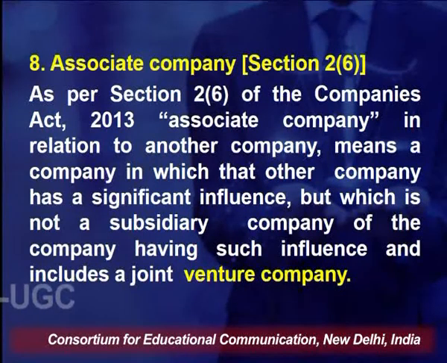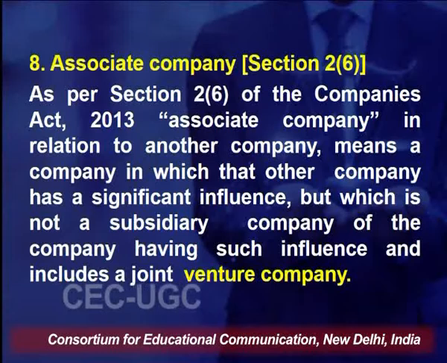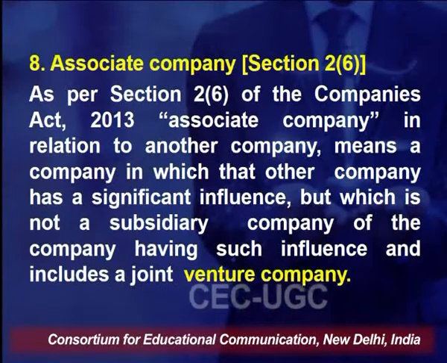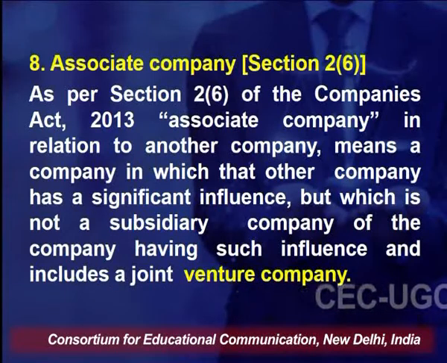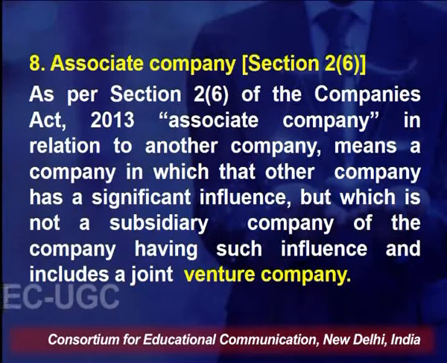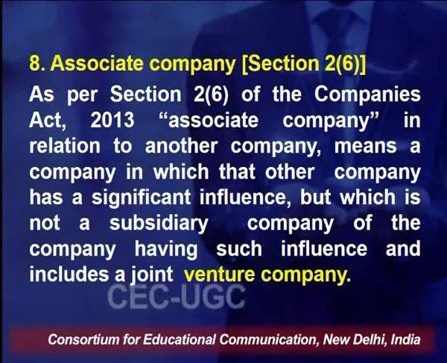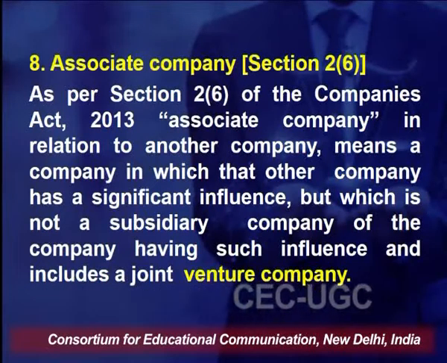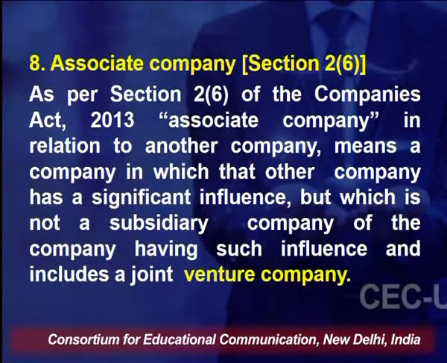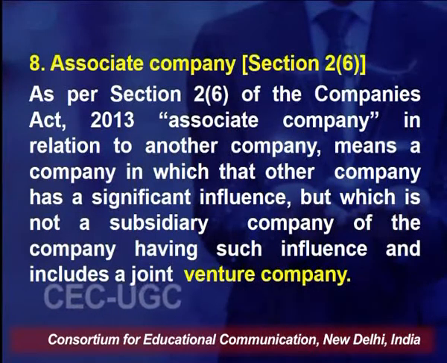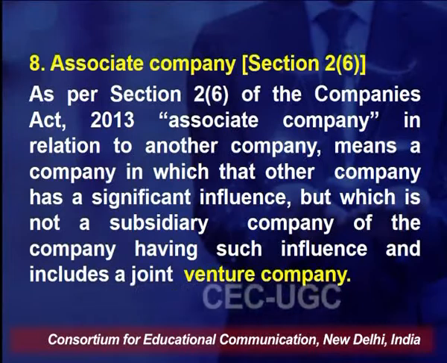So, when one company has a significant influence on the other, the other company is known as its associate company. But the thing that is to be kept in mind is that the other company is not its subsidiary company, but it still has a significant influence on the other company, and it includes a joint venture company.